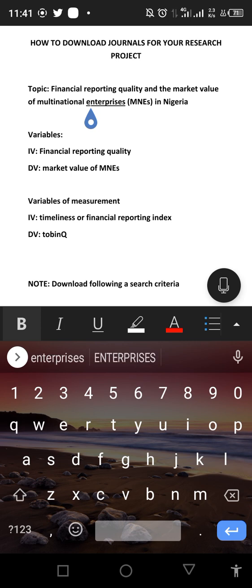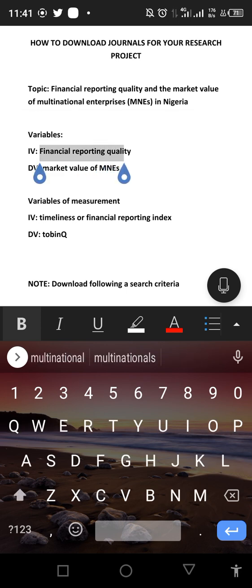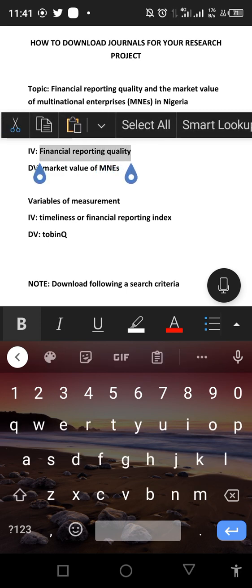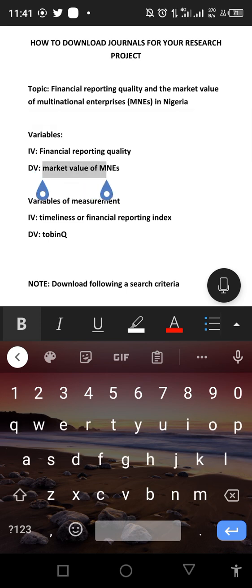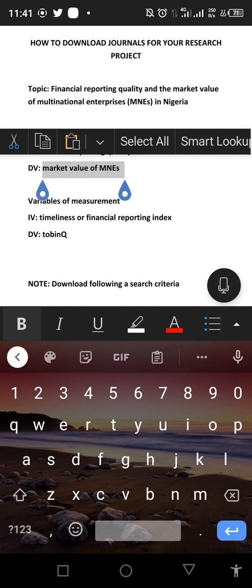Now, remember in our previous video, the first thing we need to identify is our independent variable and our dependent variable. For me, my independent variable in this topic is financial reporting quality, while my dependent variable is the market value of multinational enterprises.